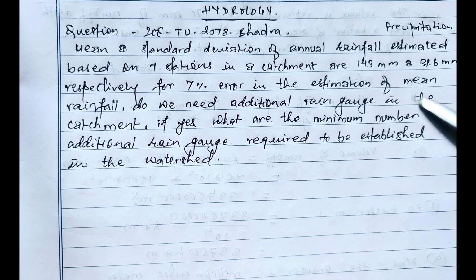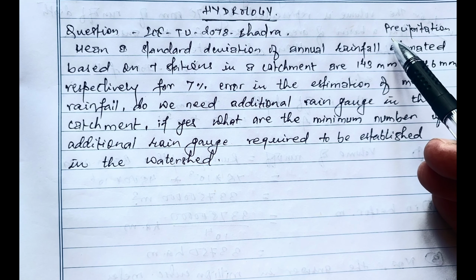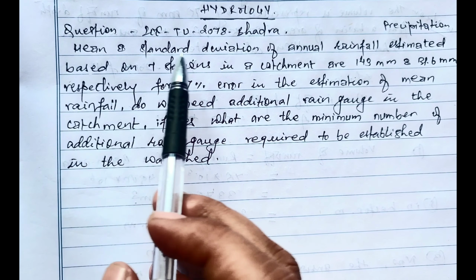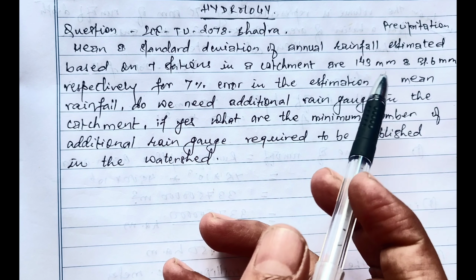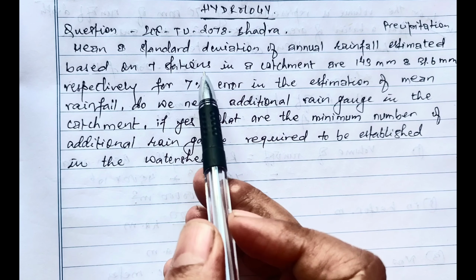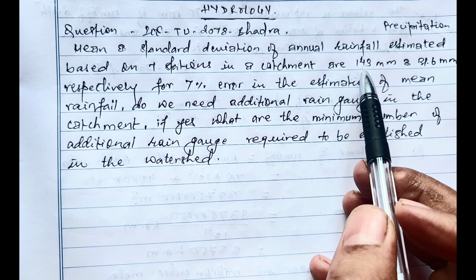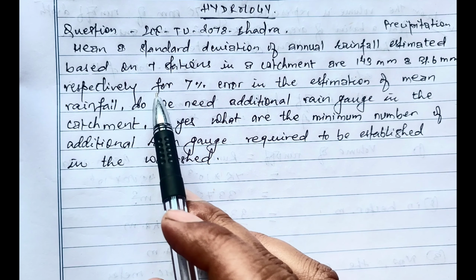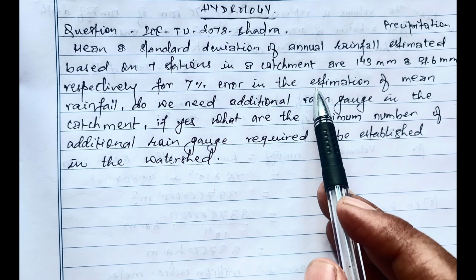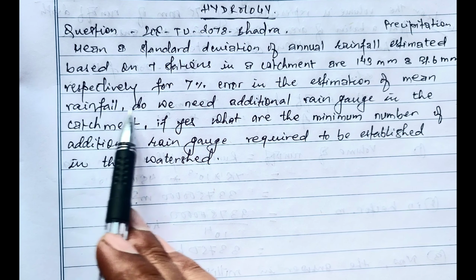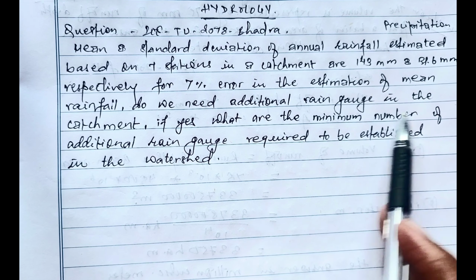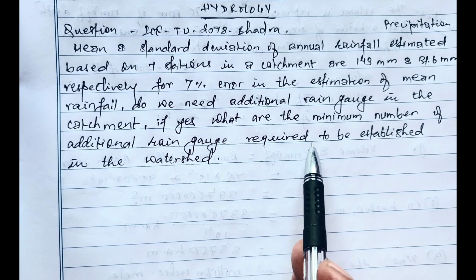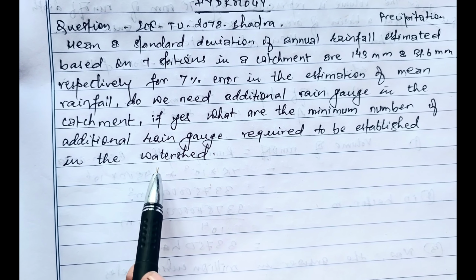Today in this video we will solve one numerical problem related to precipitation. The given question is: mean and standard deviation of annual rainfall estimated based on 7 stations in a catchment are 143 mm and 31.6 mm respectively. For 7% error in the estimation of mean rainfall, do we need additional rain gauge in the catchment? If yes, what are the minimum number of additional rain gauge required to be established in the watershed?